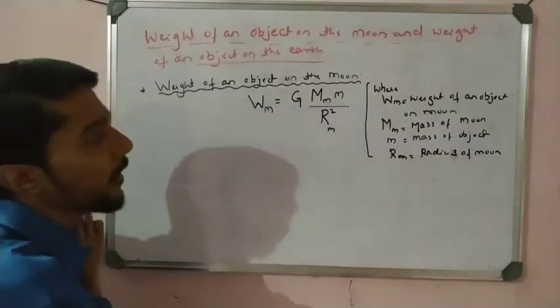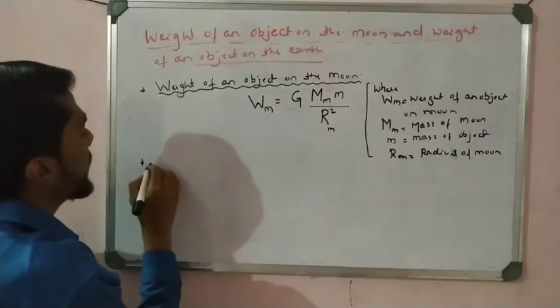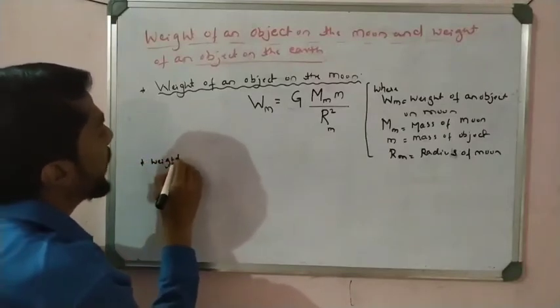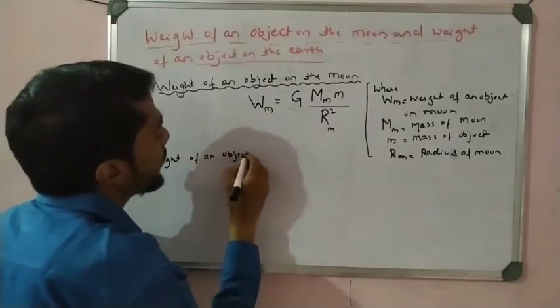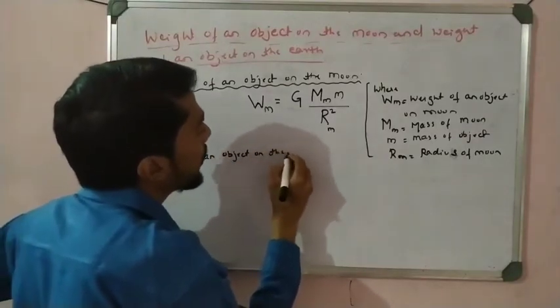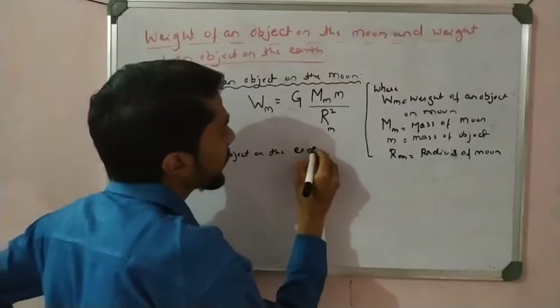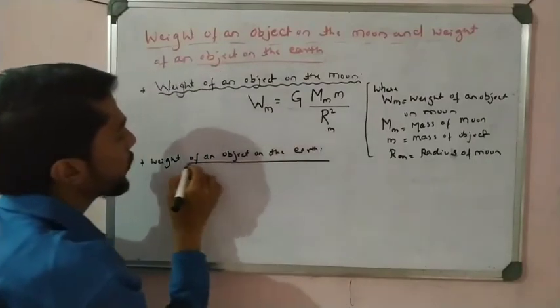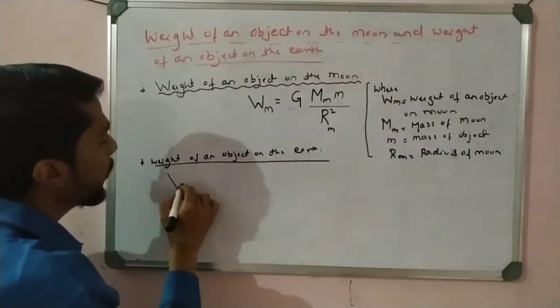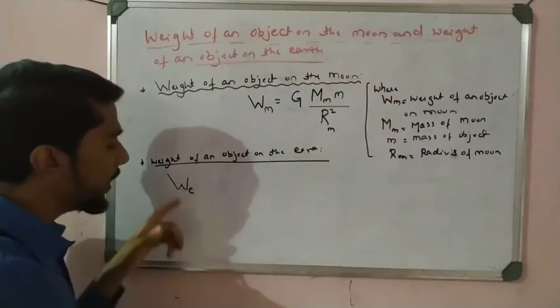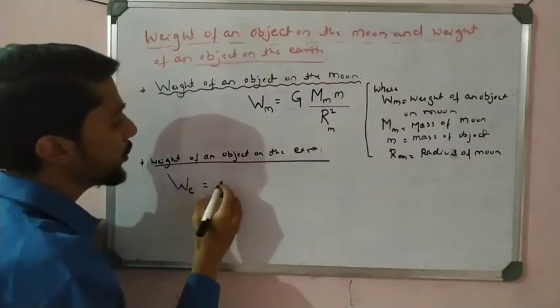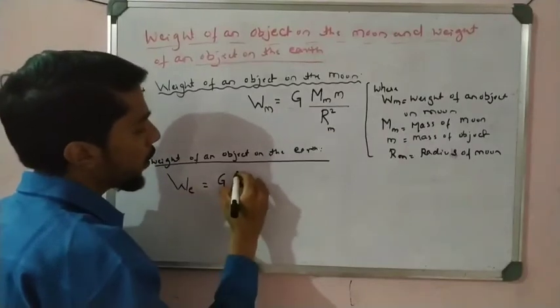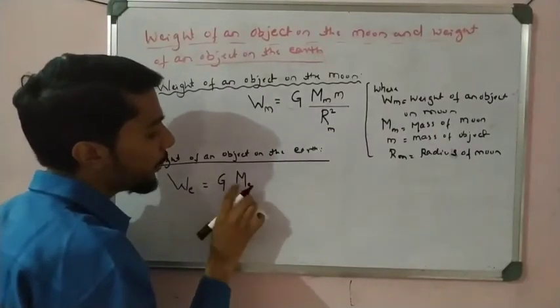This is the formula. Now next one, that is the weight of an object on the earth. So WE, E for earth, the weight of the object on the earth is equal to, so G is the same, as it is. Then ME, why ME?